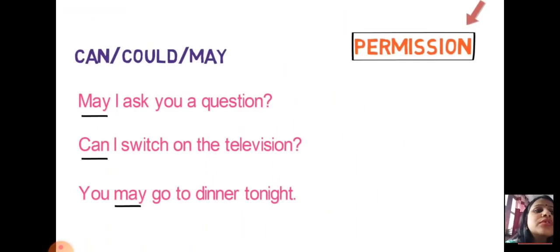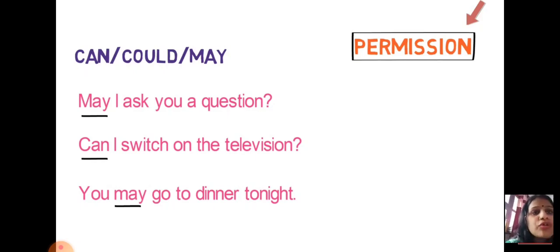Let us also talk about the permission part. Can, could, may. You are already aware of the permission modal auxiliary verbs because most of the time you use them in class. May I come in, ma'am? May I drink water? So these are the common modal auxiliary verbs, and I believe most of the time you use them to borrow a pen from your friend. May I take your pen?